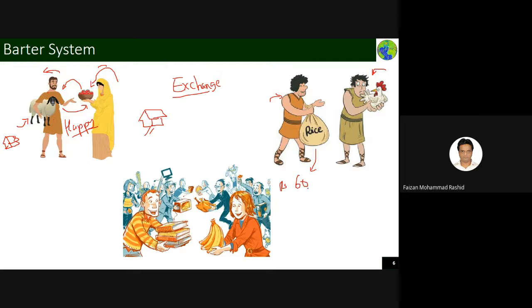Okay. I'm just telling you because that time rupee was not there, but I'm telling you what we understand now. This guy felt that this guy is saying it's for 60 rupees only, but my hen costs 300 rupees. So this is not an equal division. 60 is not equal to 30. So he is angry. He is not eager to give, because the value of the rice is less as compared to the value of the hen. So this is the barter system which has failed, and both are enemies now. They are not friends.